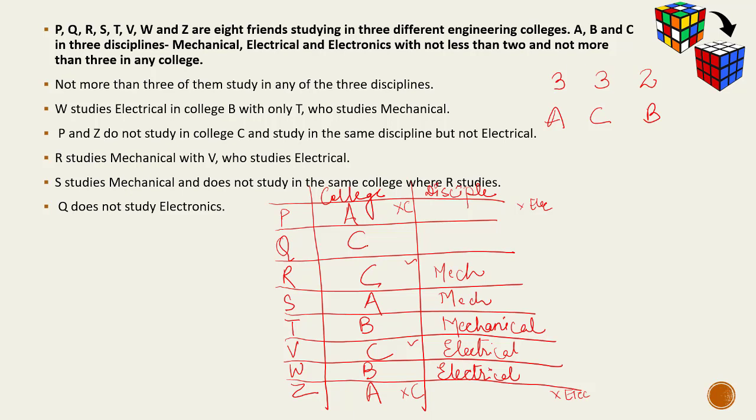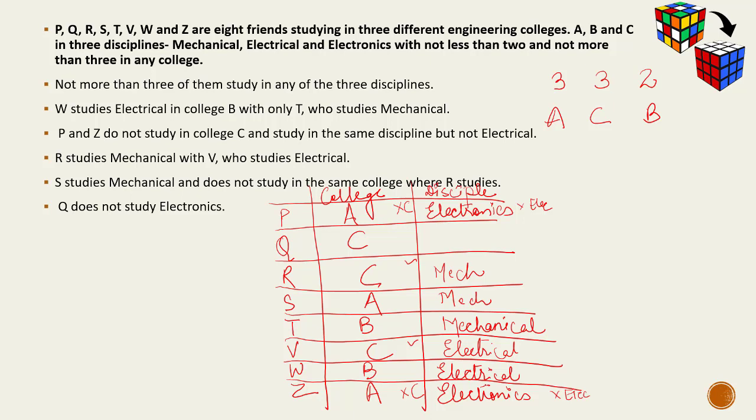So mechanical में अब और लोग allot नहीं किए जा सकते हैं. And we have P and Z, they are studying the same discipline but not electrical. So the possibility left for P and Z is that they would be studying electronics.